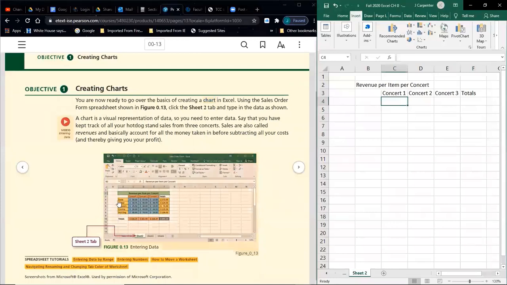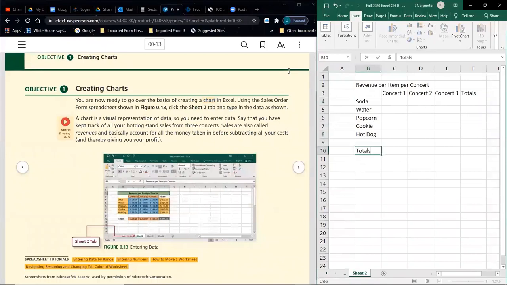But the next thing I really want to focus on is the labels of soda, water, popcorn, etc., which are in column B, if you can see that carefully. I'm sorry if your vision is not perfect. Believe me, I feel for you. Mine is most definitely not perfect. I just can't really zoom in on this anymore and have everything look proper. Soda. Good thing is you see me build it in front of your eyes, so a non-issue, I hope. Cookie, hot dog. And down here, totals.